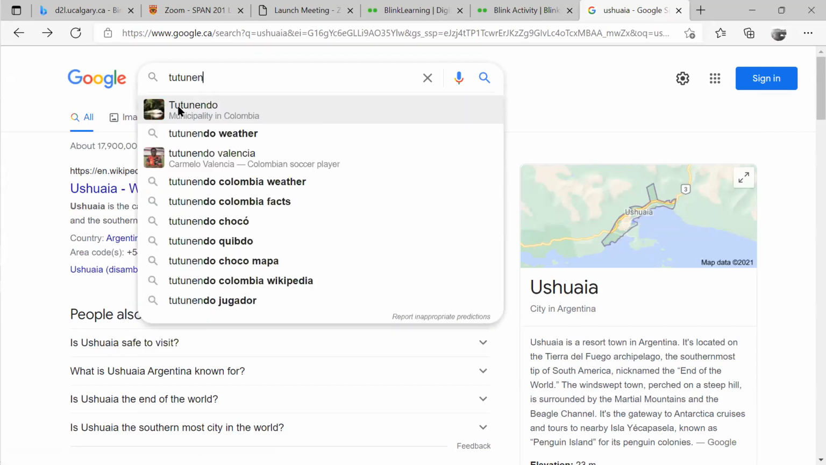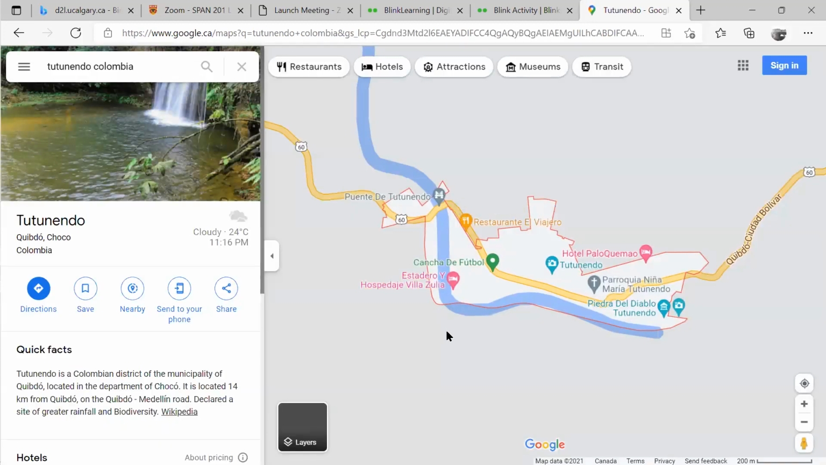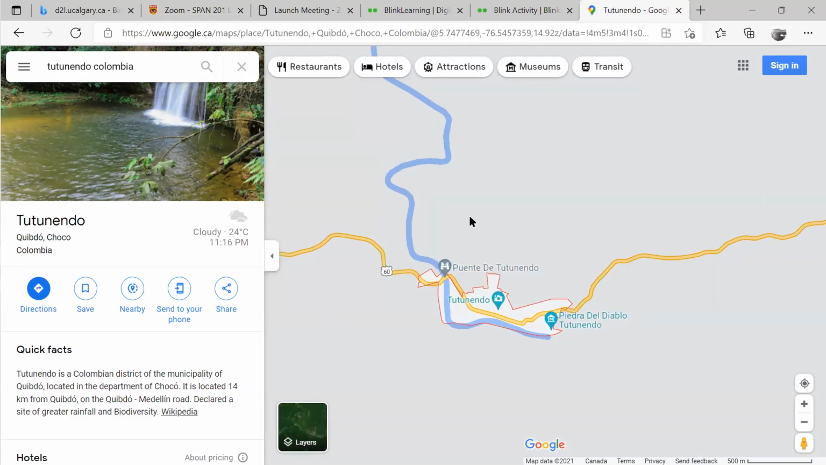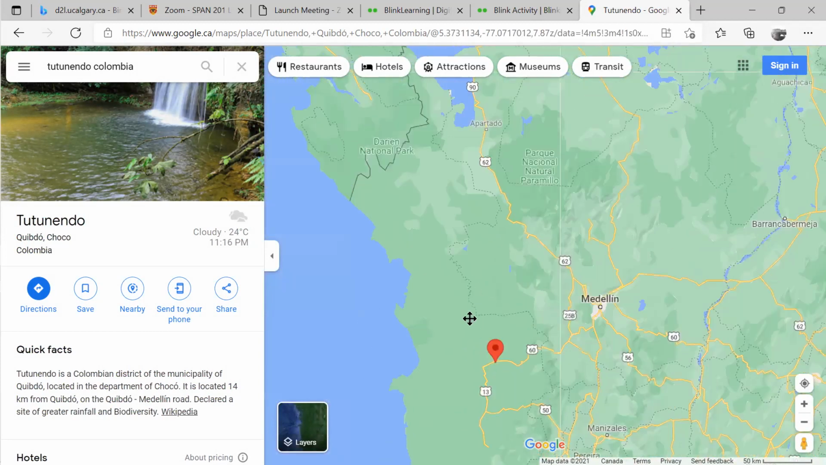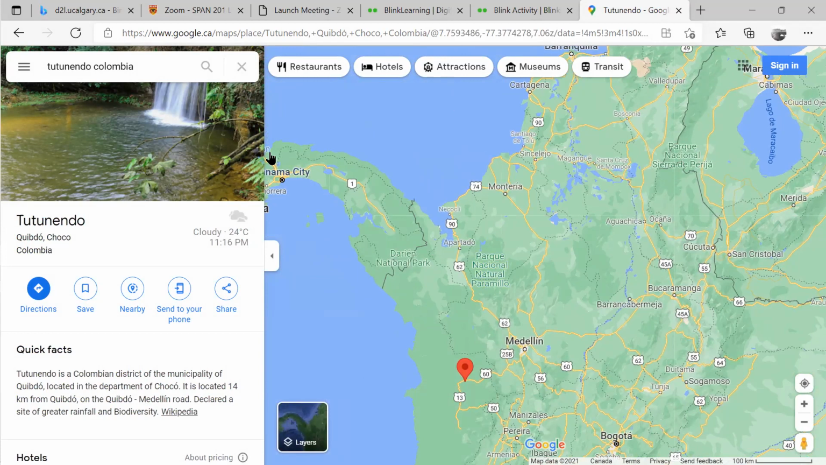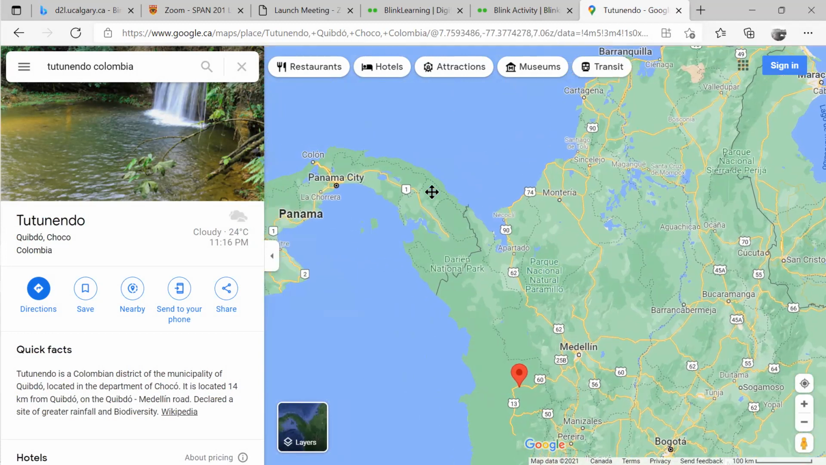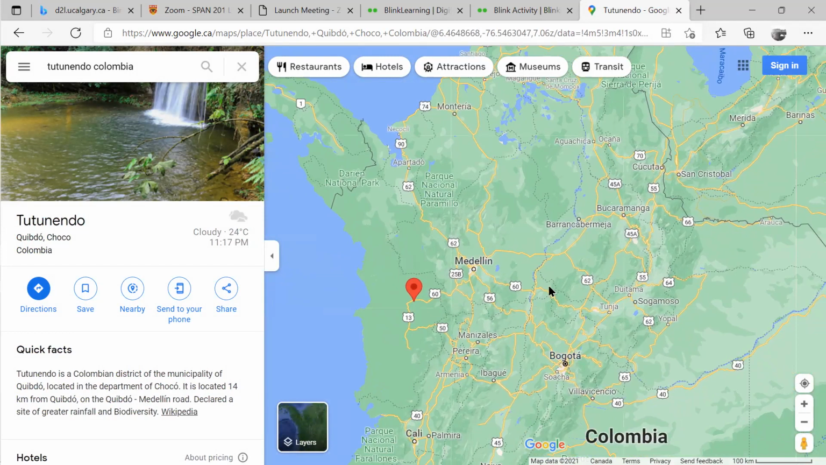What is Tutunendo, right? I have to tell you, I didn't know about these towns. Latin America is so huge, right? So on maps here, we have Tutunendo again, right? It looks like a little town. Now, if you zoom out again, you will see what it is. You probably don't recognize this, but this is a small strip of land. And in my head, I can see this is Panama. And then after Panama is Colombia. So this country here is Colombia.